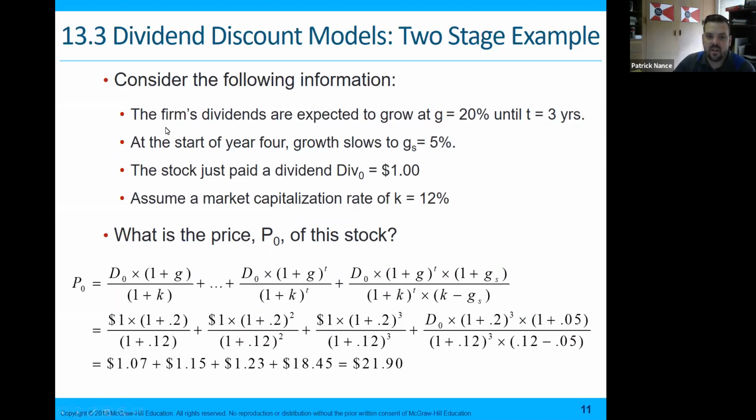Consider the following information. A firm's dividends are expected to grow at a rate of 20% for 3 years. At the start of year 4, the growth slows to 5%. So g goes from 20 to 5. The stock just paid a dividend at time 0 of $1. The assumed market cap rate is 12%. Plugging this into this function, you can see we come up with the price of this stock currently, $21.90.